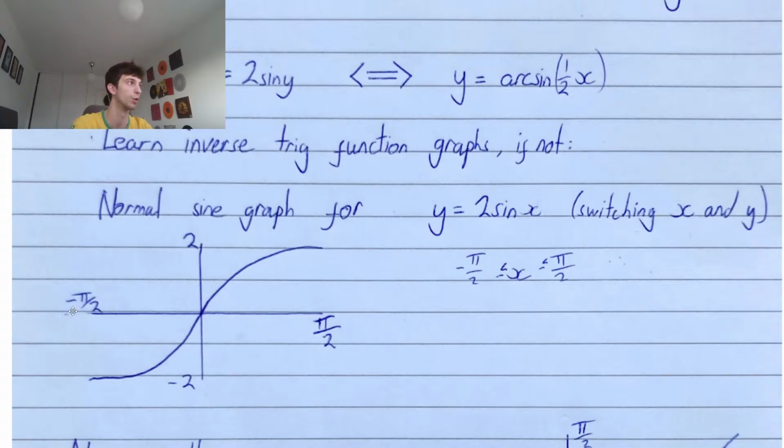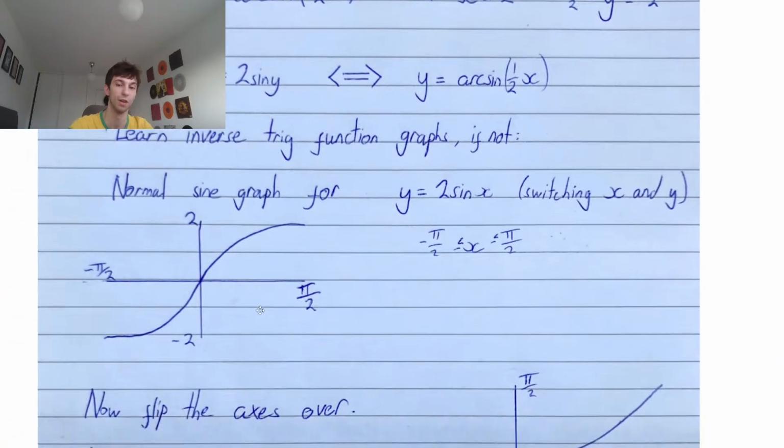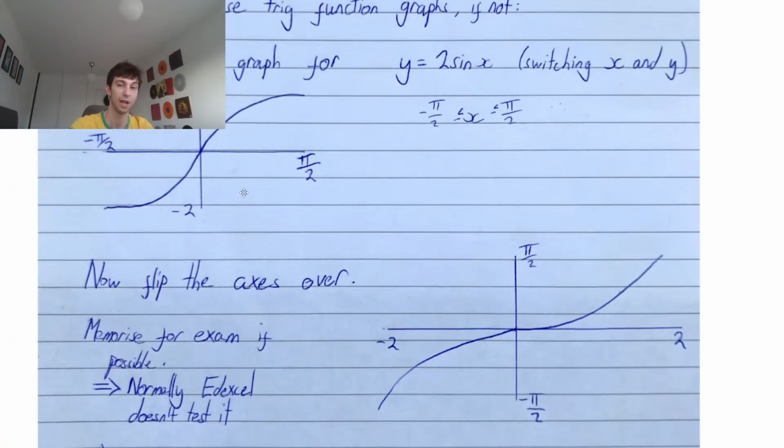At minus pi over 2, we'd normally be at minus 1, now we're going to be at minus 2. All we're doing, guys, is reflecting this graph in the line y equals x, and we're flipping our y and x values. So exactly that, guys. Now we have pi over 2 and minus pi over 2 on our y-axis, and we have 2 and minus 2 on the x-axis. All the way, you can think of it as just reflecting in the line y equals x.